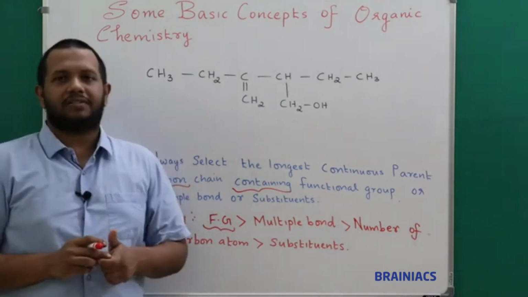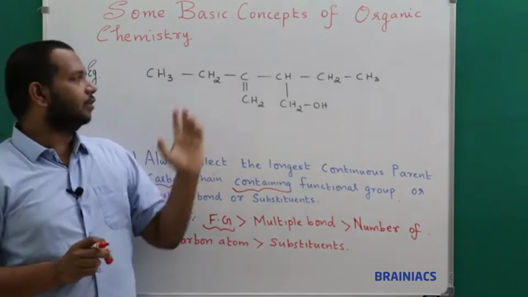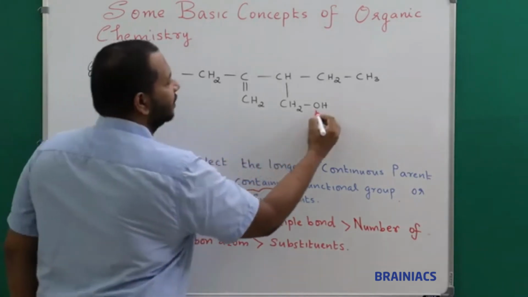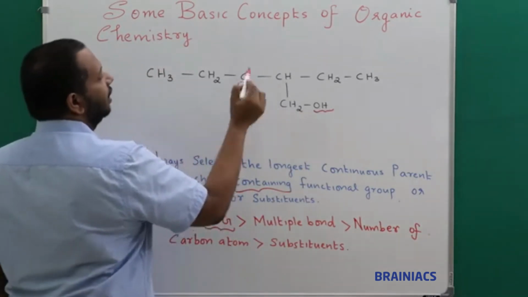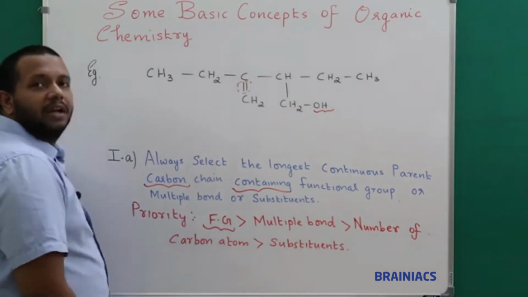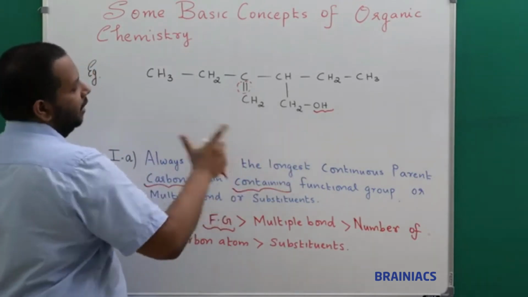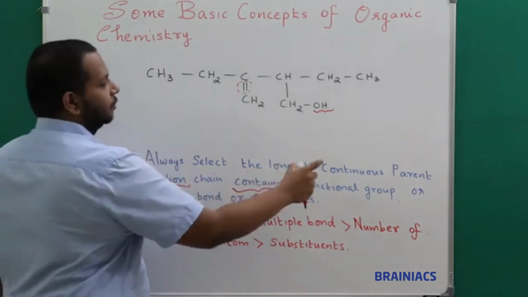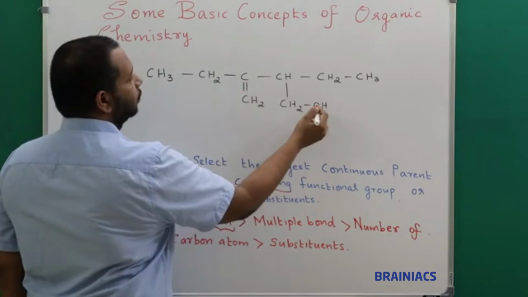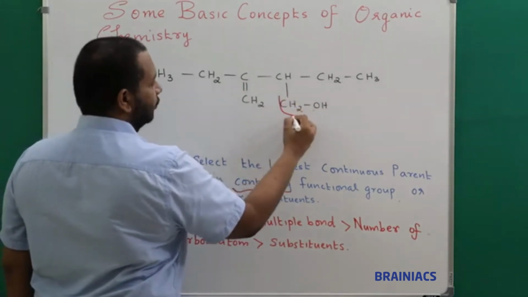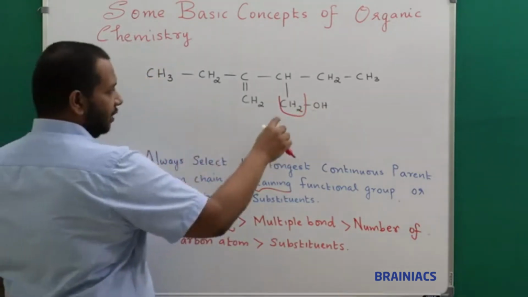Okay, now we will see the next example. Now tell me, what are all the things we need to look for? Looking at this compound, there is a functional group present. Okay, super. And there is a multiple bond present here. Now again I go to the rule. The rule says select the longest continuous parent carbon chain containing the functional group. So first priority goes to the functional group. The functional group is this one, connected to this carbon, so I should start from here. This I understood. Now I should select the longest continuous chain.